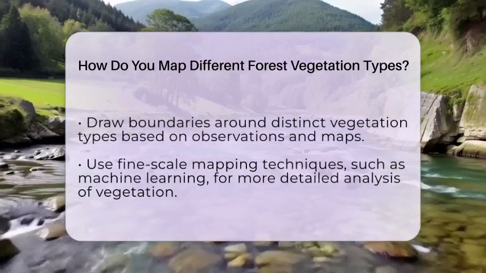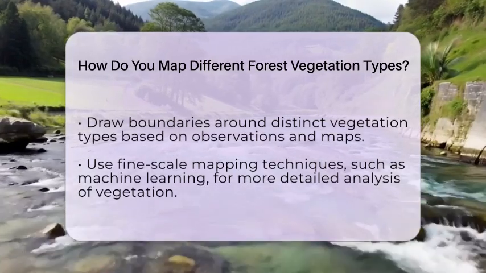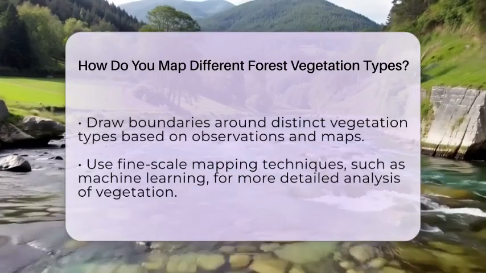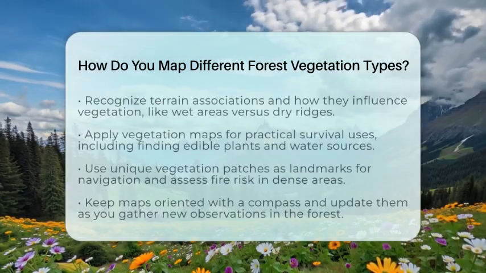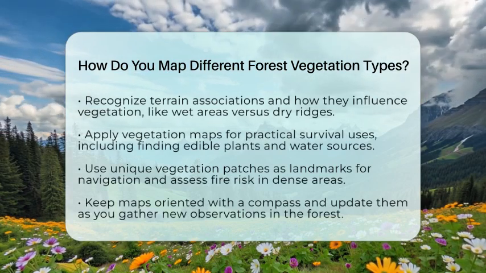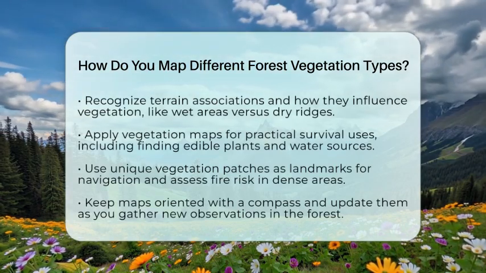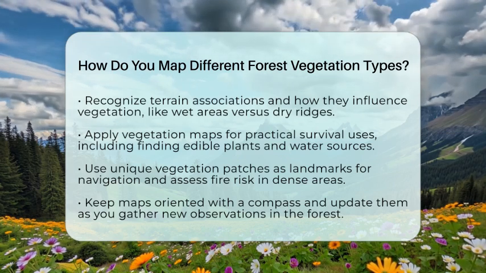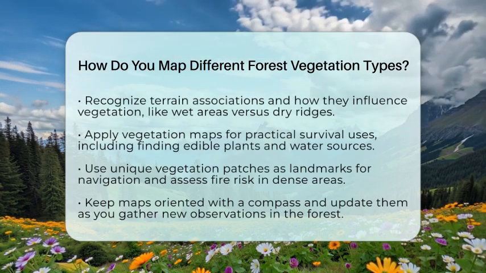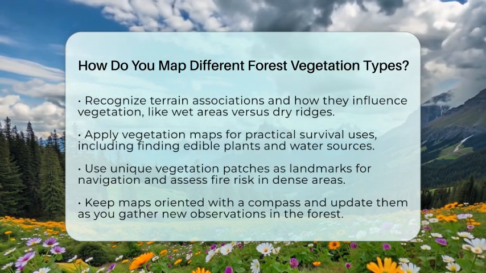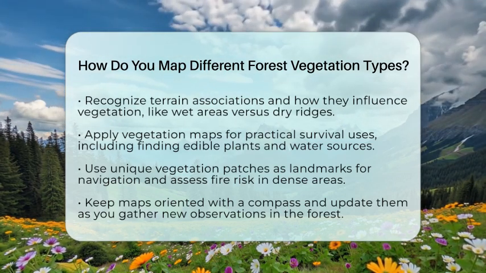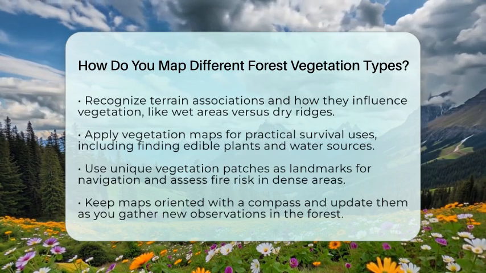Now let's talk about practical survival applications. Use your vegetation maps to find edible plants, locate water sources, or identify materials for shelter. Unique vegetation patches can serve as landmarks to aid in navigation. Additionally, understanding areas with dense, dry vegetation can help you assess fire risk. Recognizing preferred vegetation types can also help predict animal habitats.